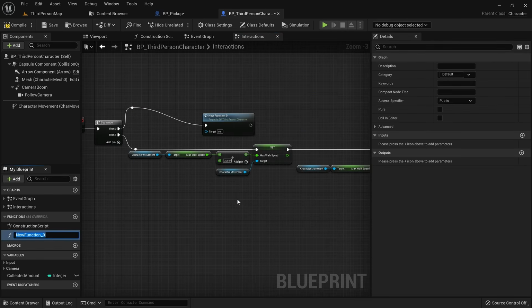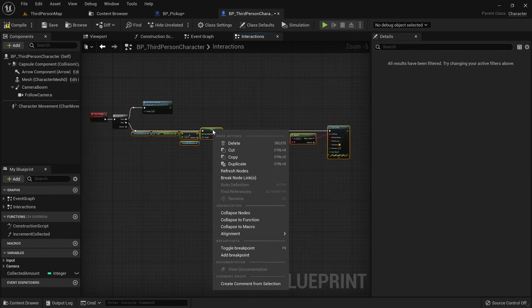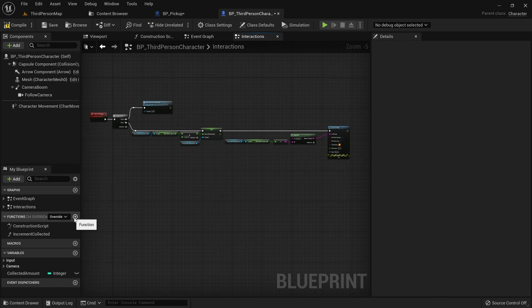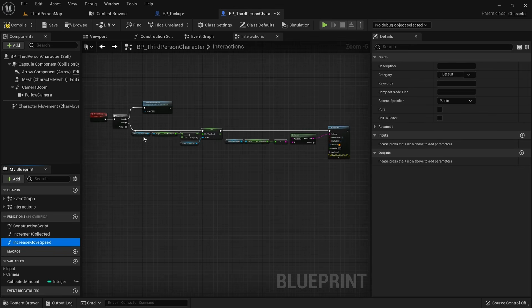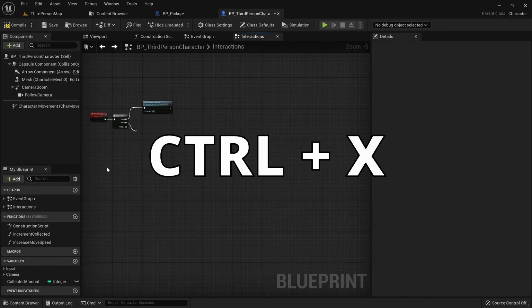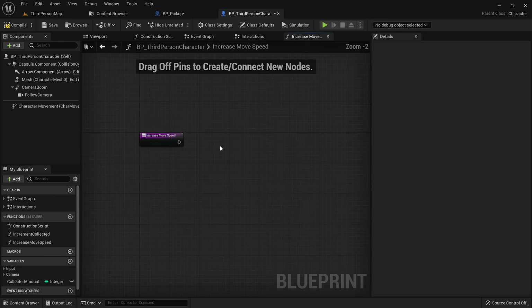You will then be prompted to set a name for the function. We could also do the same thing for our movement functionality, but I'll show you another way as well. You can click on the plus symbol here next to our functions and again set the name for it. Then select all the nodes you want to put into the function and cut them out by using Ctrl+X, and paste them into the function with Ctrl+V.